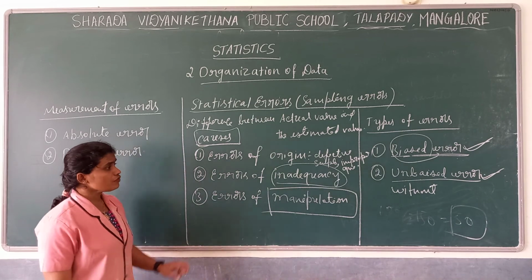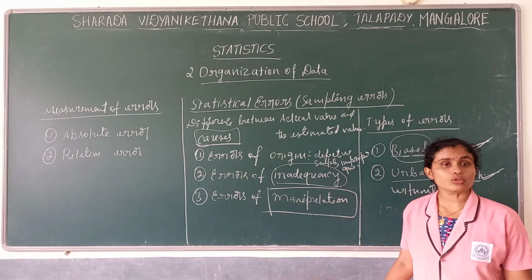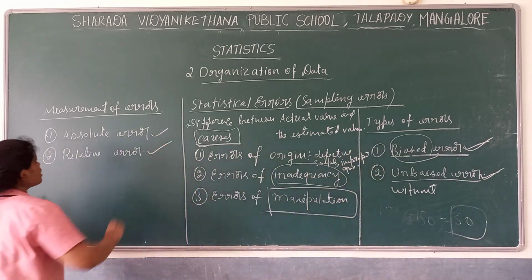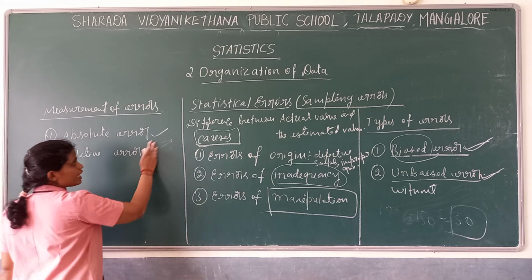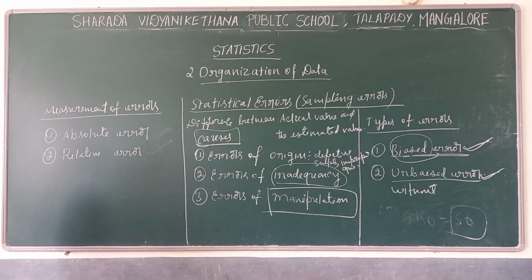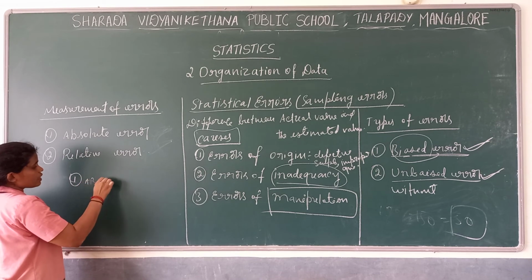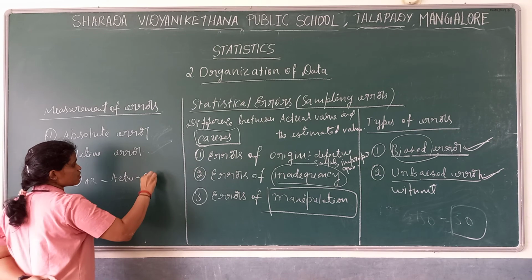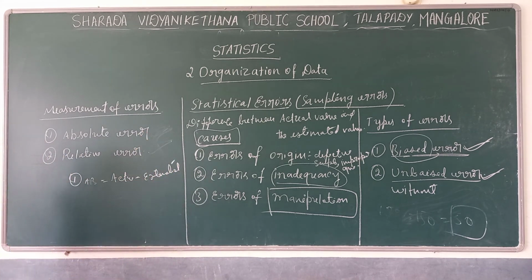Now we know these are the errors. How do we calculate the error? There are two methods to measure errors, that is absolute error and relative error. Absolute error is equal to actual value minus estimated value.